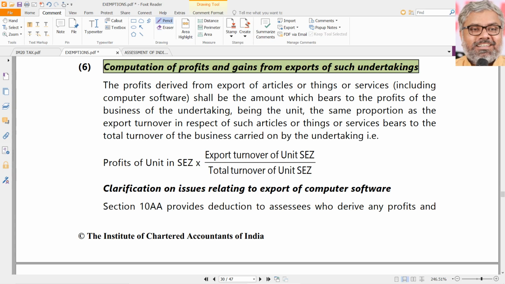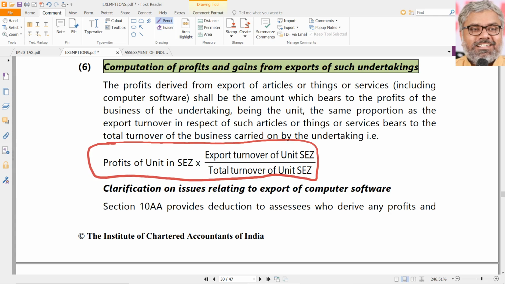Now, how to calculate this exemption or deduction? Simple. We have to use this formula. Whatever profit of that unit in the SEZ is there, in that proportionate profit will be only exempted. How to calculate proportionate profit? Export turnover of the unit in SEZ divided by total turnover of the unit in SEZ. We are talking about only the unit in SEZ.